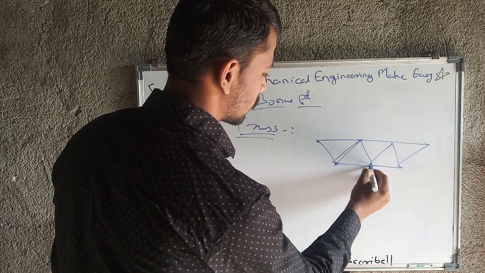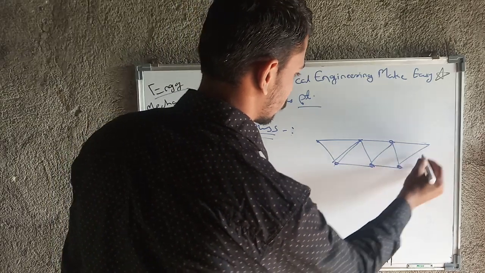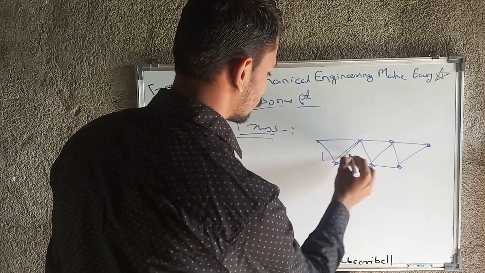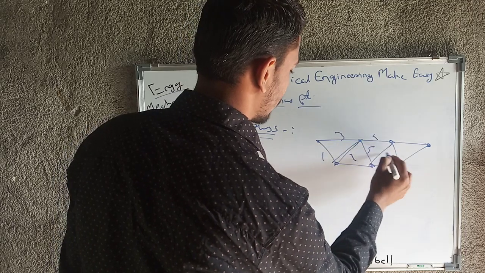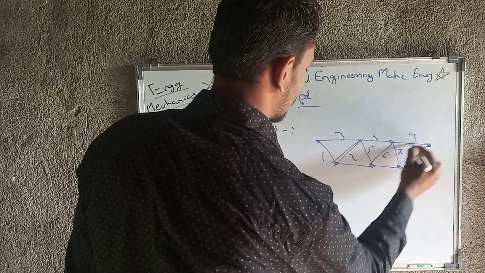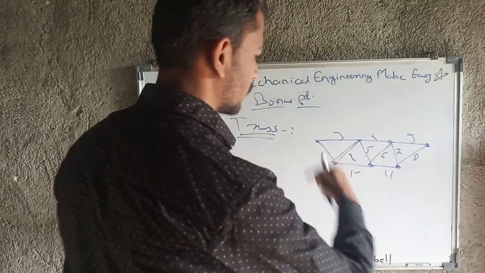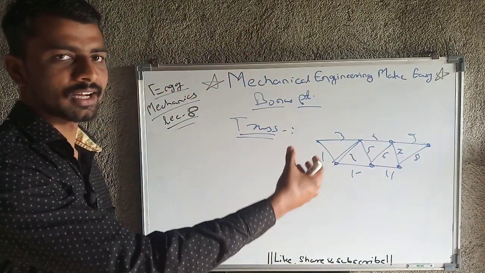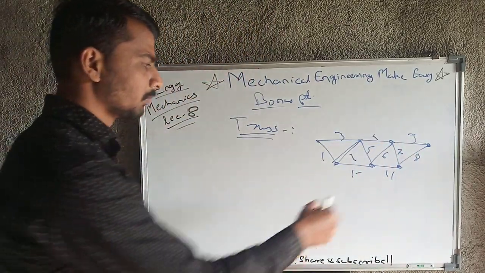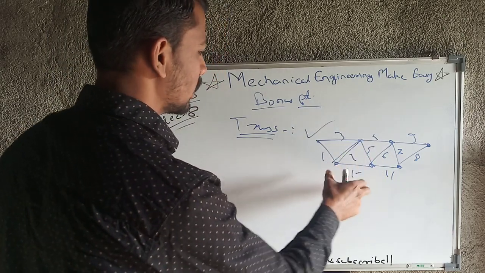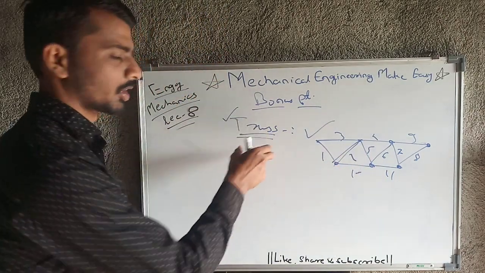There are a number of links here, 1 2 3 4 5 6 7 8 9 10 and 11, a total of 11 links I have used, and all links are connected in triangular form. So ultimately this forms one rigid structure, and this rigid structure is called a truss.